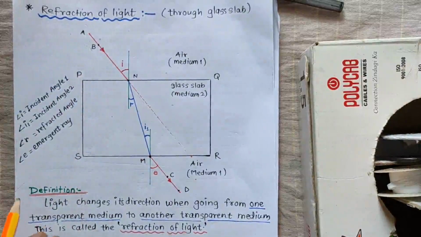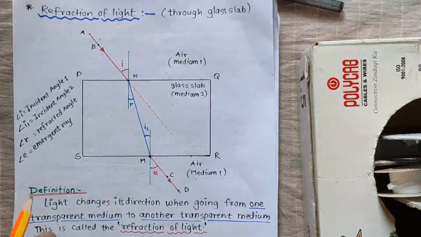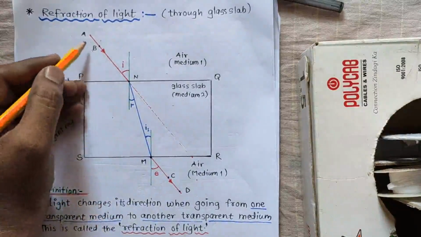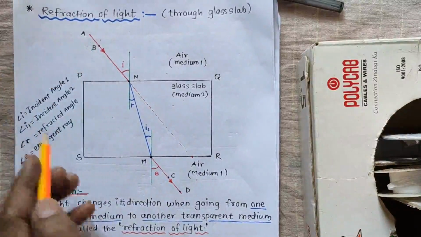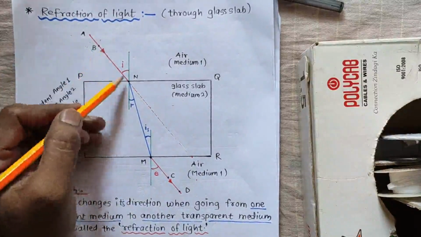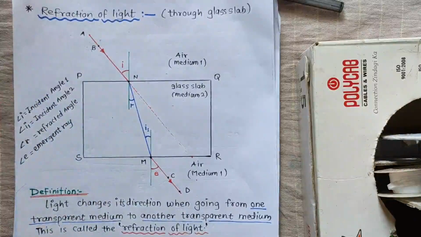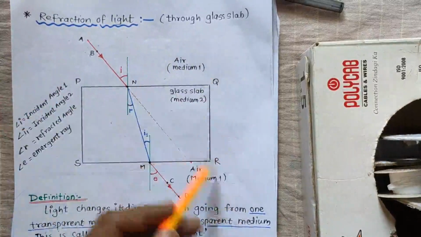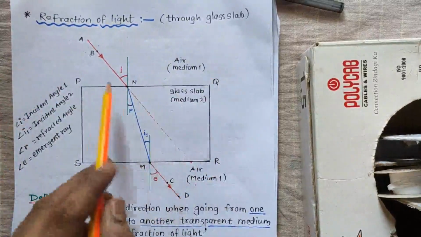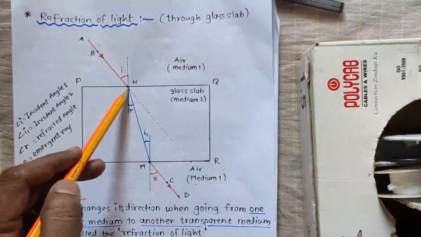We'll start with this topic, that AB is the incident ray. An incident ray which is passing through the air. So this whole thing is the air, and the light ray is passing through the air.